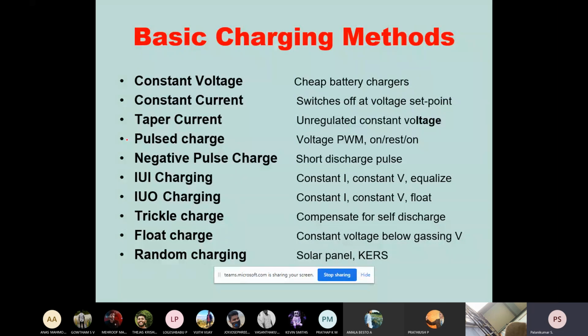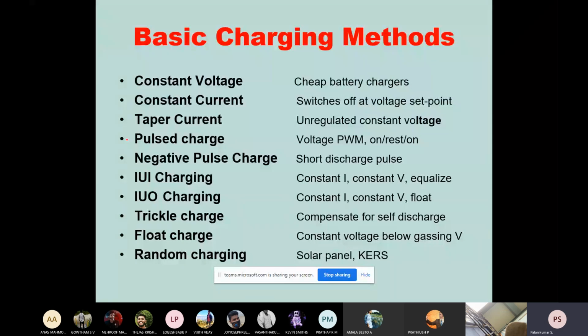But whenever we are going for a constant current, that has to be switched off at a voltage point. So that leads to a constant current. Another one is a taper current. When we are using unregulated constant voltage, there is a need of going for a taper current charging method.